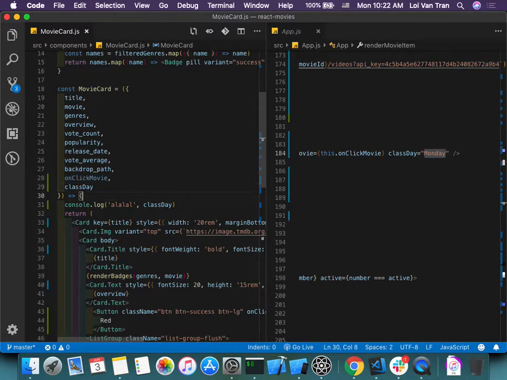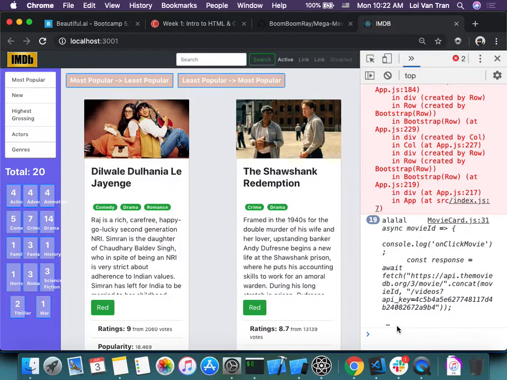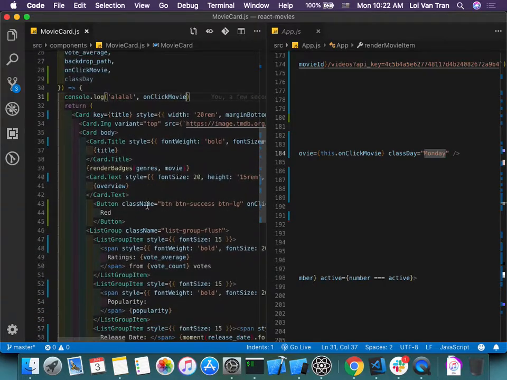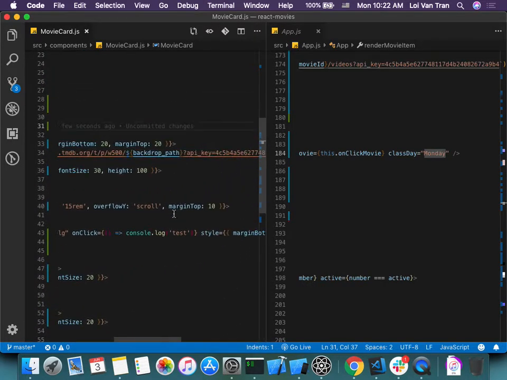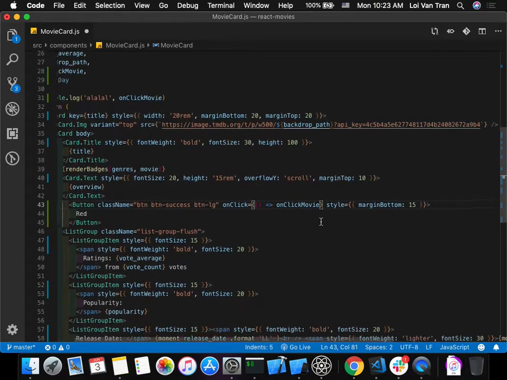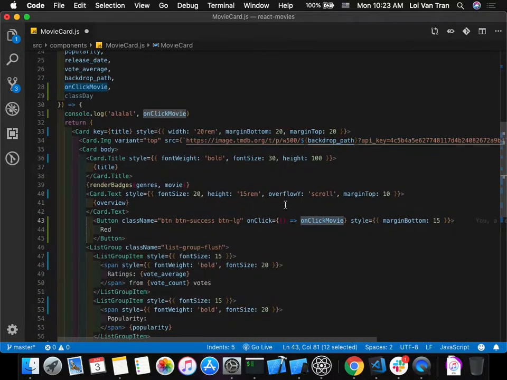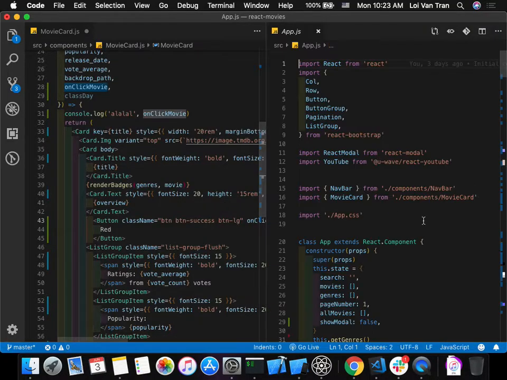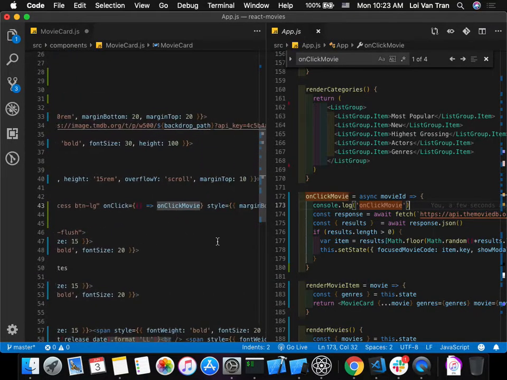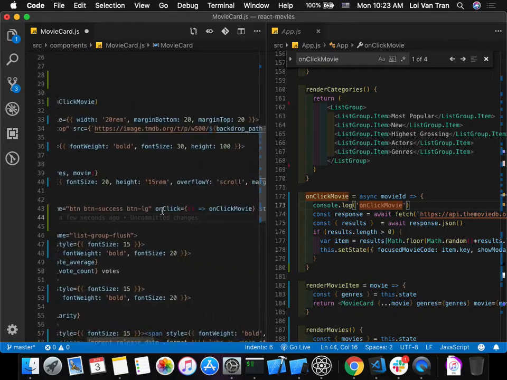Okay, let's just see whether or not we have an on-click as a property. Okay, so we do in fact have this function. So why is this not firing? Whenever we click this button, why do we not see this firing? We have a problem, guys. Render click movie. Movie ID.